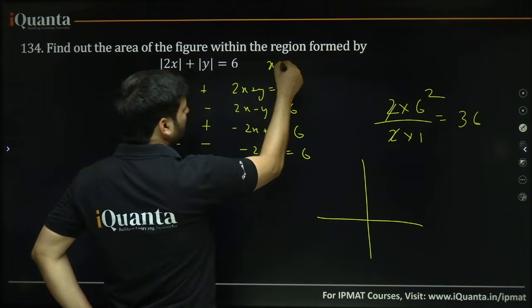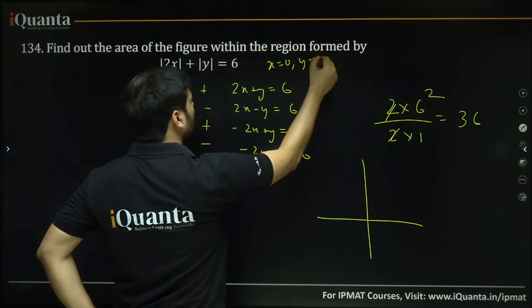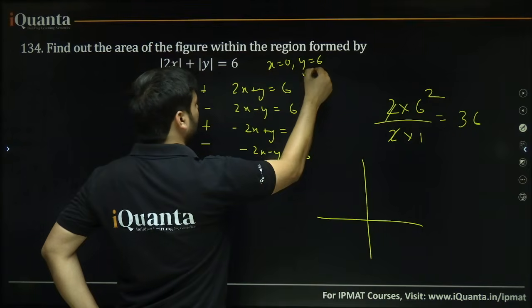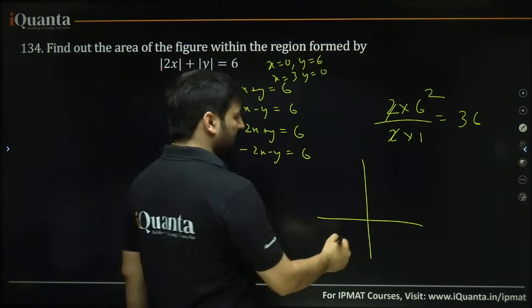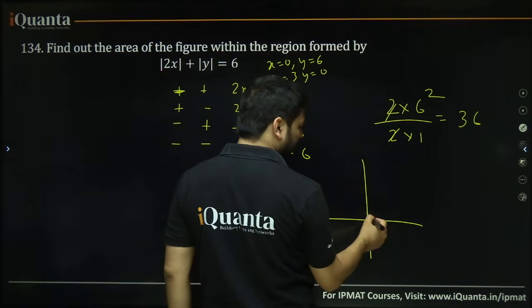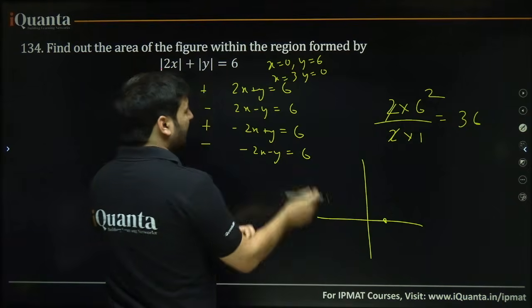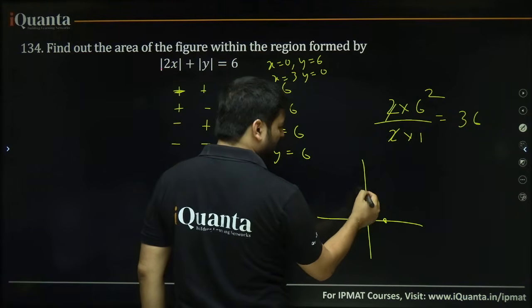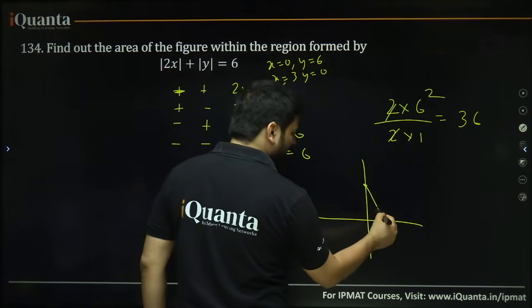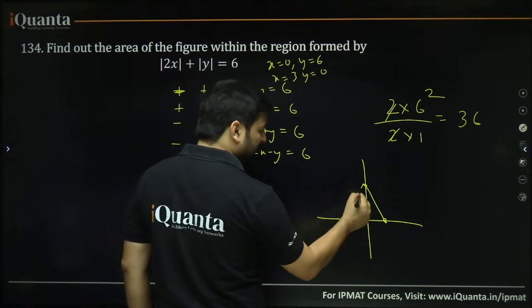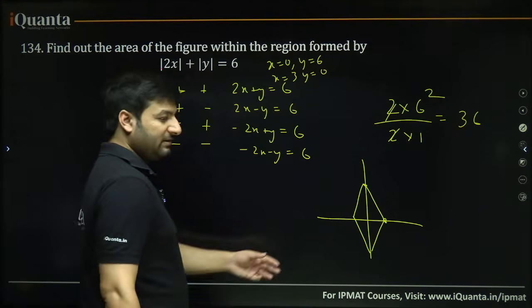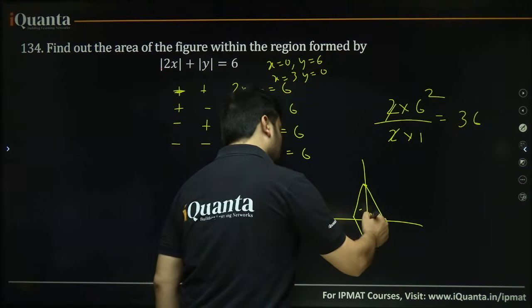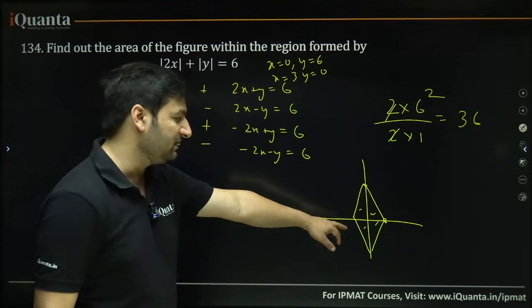If you put x equal to 0, you get y equal to 6. If you put y equal to 0, you get x equal to 3. So 3 comma 0, x is 3, y is 0, this is the point, and x 0, y 6, somewhere around here. So this is a line formed. Similarly, this will be a line formed, this will be a line formed, this will be a line formed. These are 4 triangles, 1, 2, 3, 4. You can find out the sum of areas of these 4 triangles.